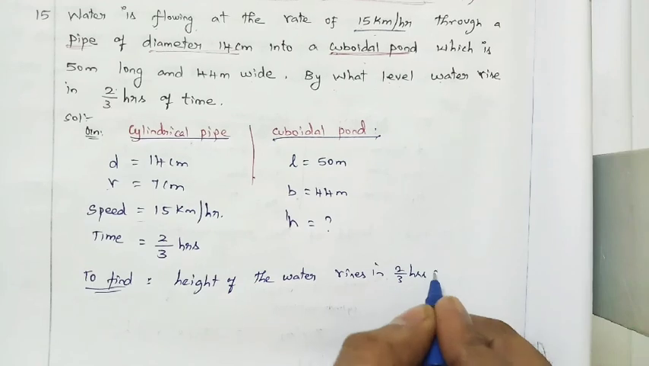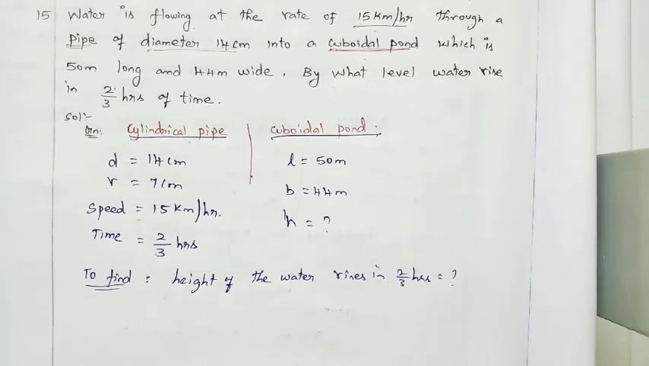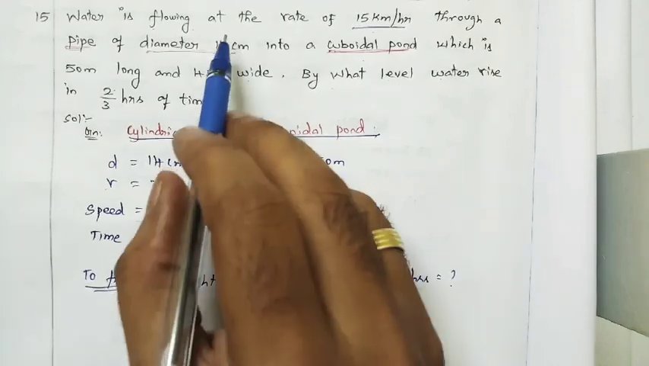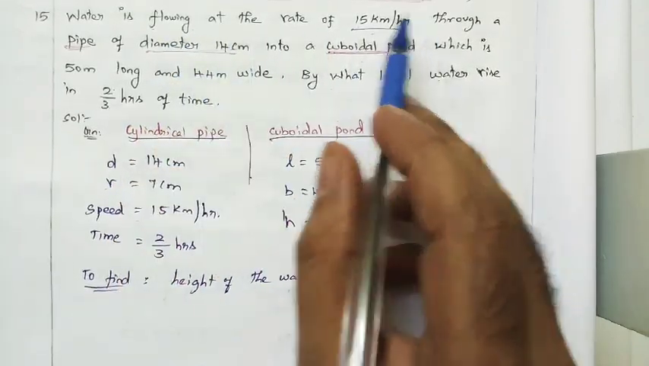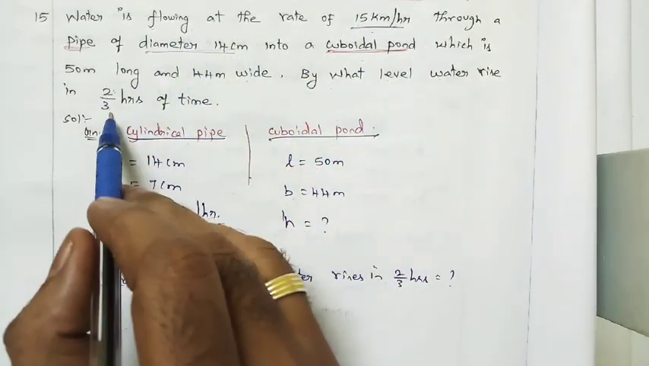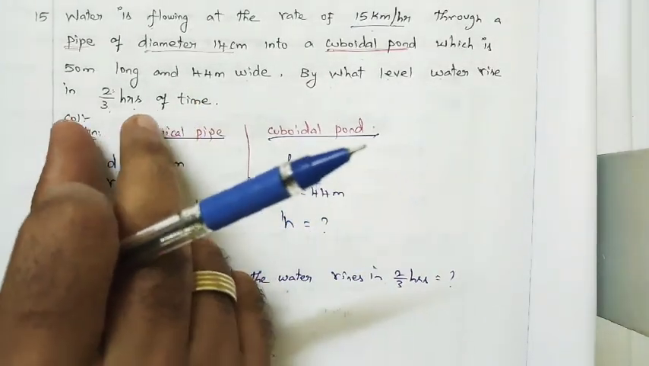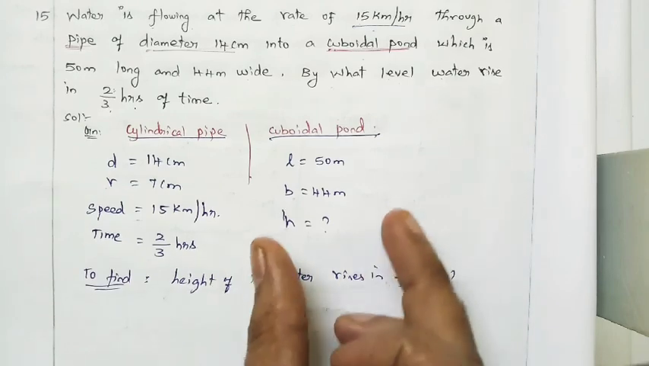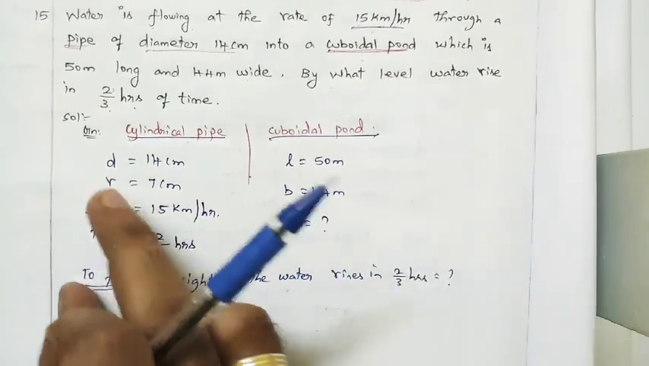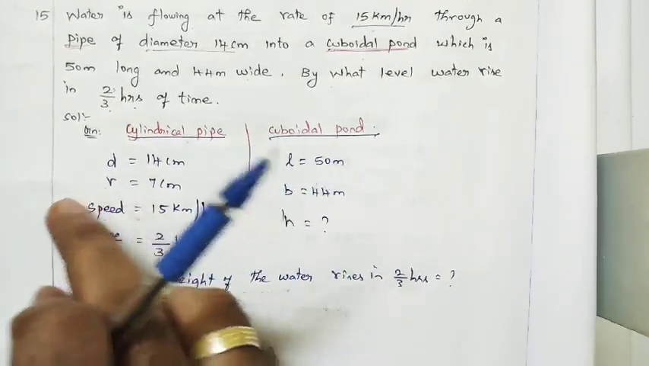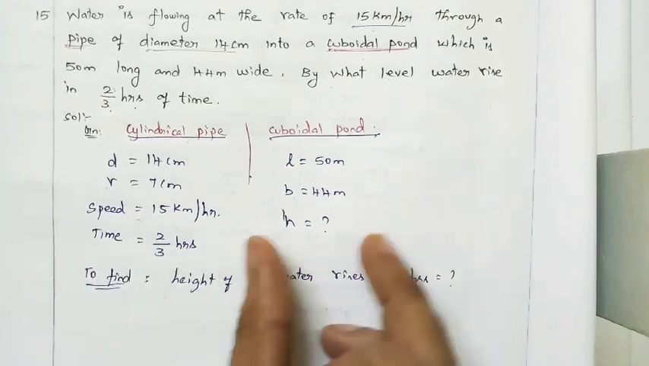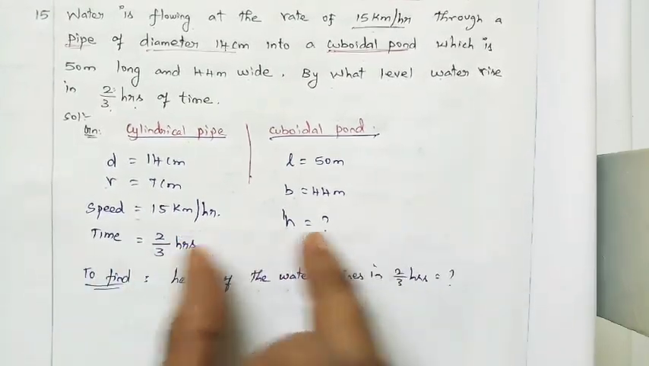That only we want to find, right? So how are we going to find? Say simple. Volume of water, right? So the volume of water that flows through a cylindrical pipe in 2/3 hours is equal to the volume of the cuboid, right? So how much water has been flowing for some hours, that is equal to the volume of the cuboid. So both volumes should be equal.